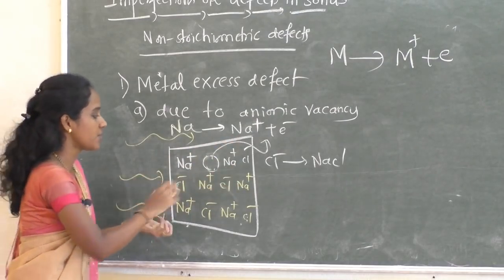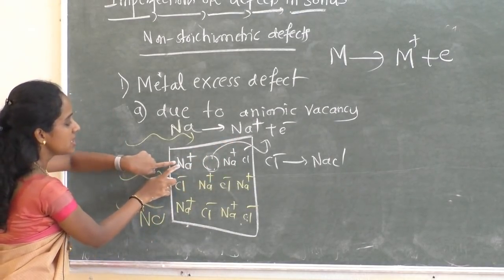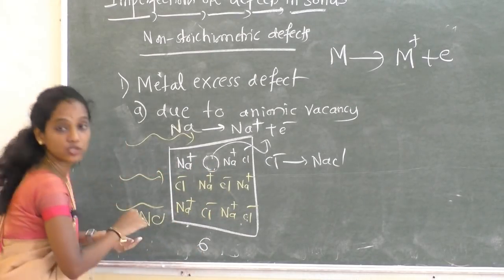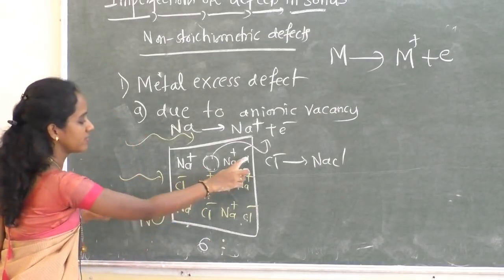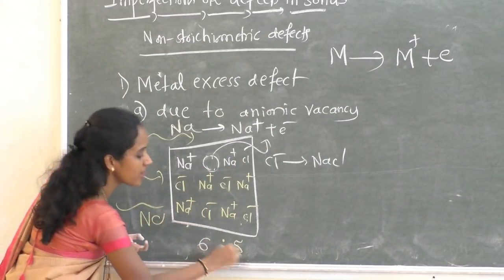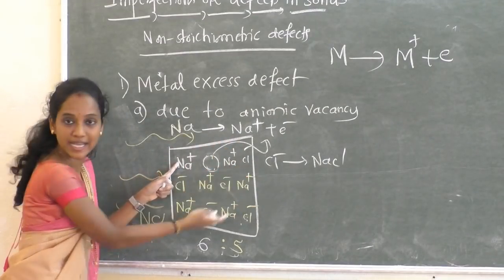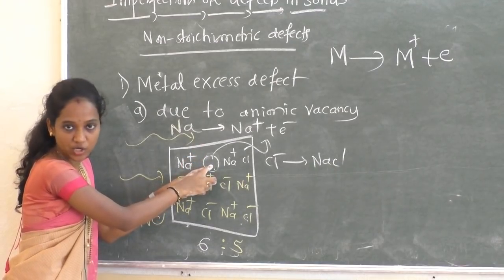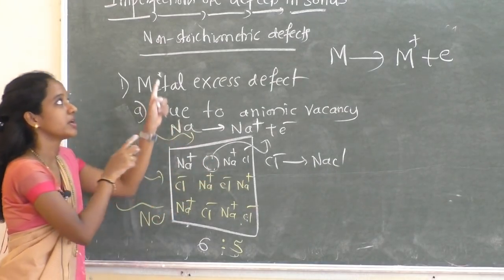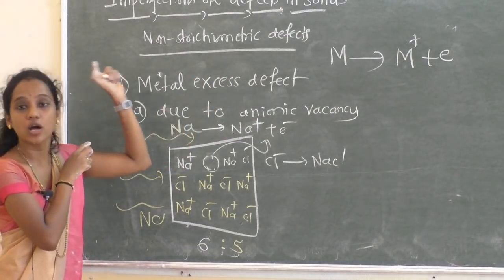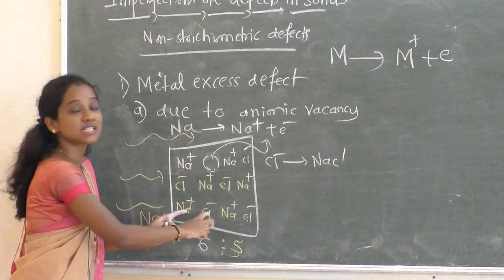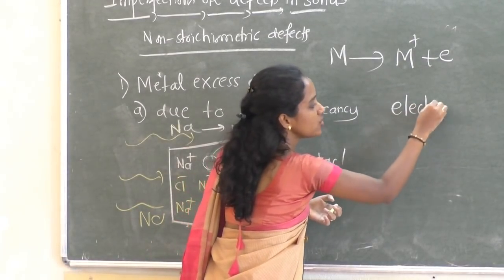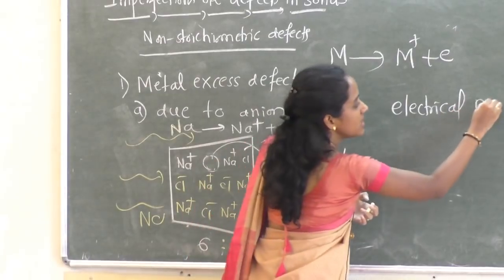Now you may check the number of cations and anions here. The number of sodium ions is 6. What about the chloride? 1, 2, 3, 4, 5. Only 5. So here in the crystal, metals are in excess number by creating an anionic vacancy. One thing you remember: even if it is non-stoichiometric or stoichiometric, electrical neutrality must be maintained. Very, very important.